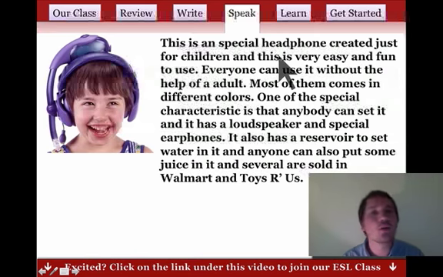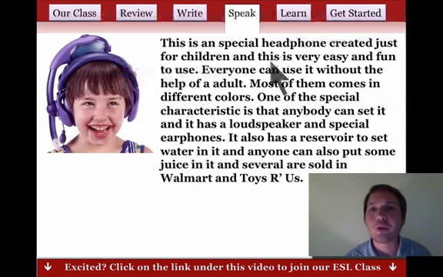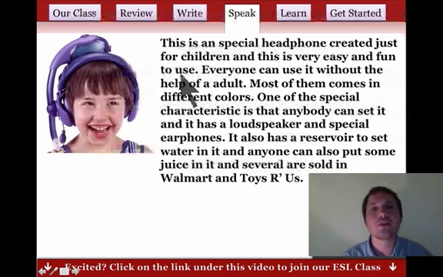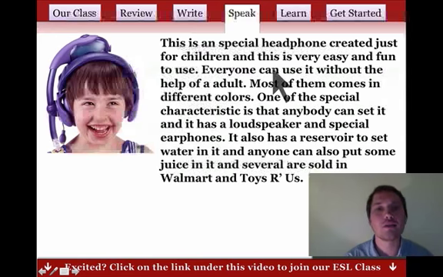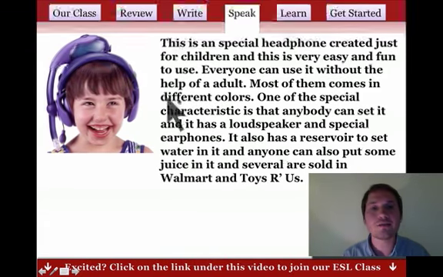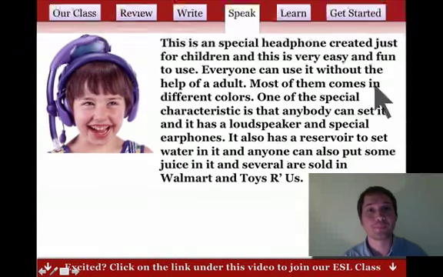Now, a couple things we can work on. We can work on smooth speaking by squeezing words. When we say this is, we should say this is. This is very easy. We squeeze the words together. When we say to use, we say to use. When we say can use, we say can use, because we squeeze that word can, right? When we say in different colors, we say in different colors. It's really quickly. And that helps our rhythm, right?